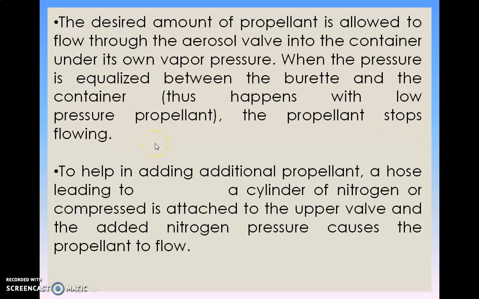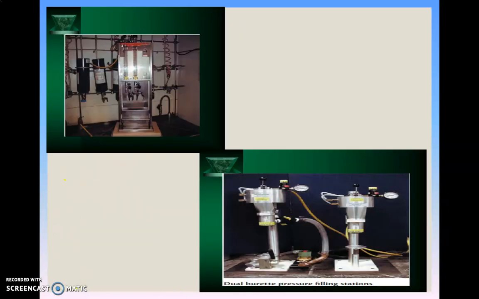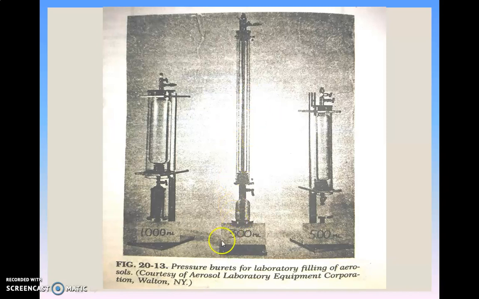The desired amount of propellant is allowed to flow through the aerosol valve into the container under its own vapor pressure. When the pressure is equalized between the burette and the container, the propellant stops flowing, and we can add more propellant by using a compressor or a cylinder with nitrogen gas. The pressure of the nitrogen gas, that is the compression, causes more propellant to flow. This is the diagram of the pressure burette.